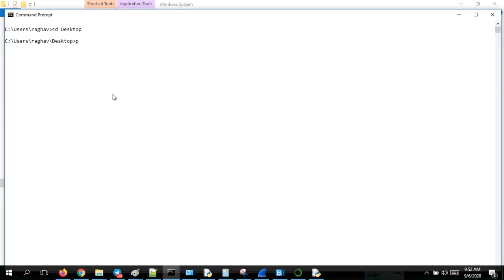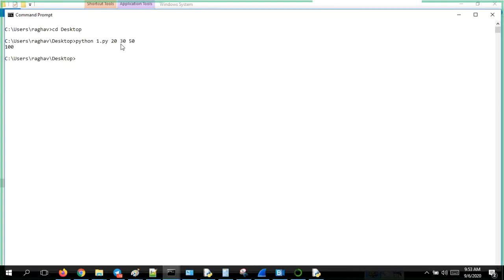Now for running any Python program in the command prompt, I should use python. And what I have to give? I have to give the 1.py file name. From here I am storing the values in the form of a list. 20, 30, 50, something like that, for adding some numbers or some logic. I'm creating array argv in the sys module, which will store all these four values. Now if I run this, it will give me 100 because 20 plus 30 is equal to 50, 50 plus 50 is equal to 100.